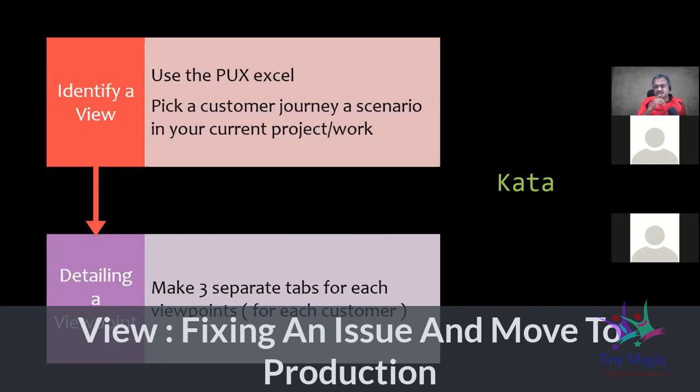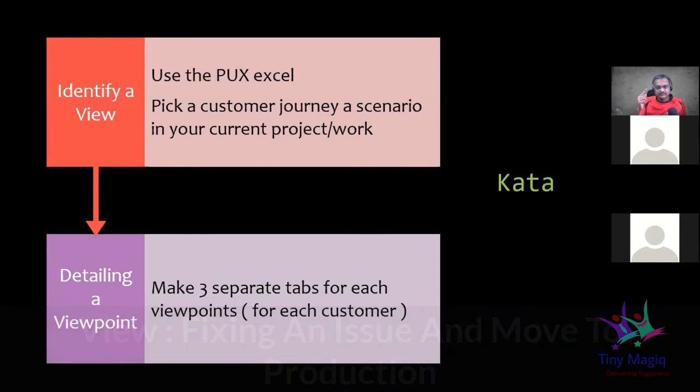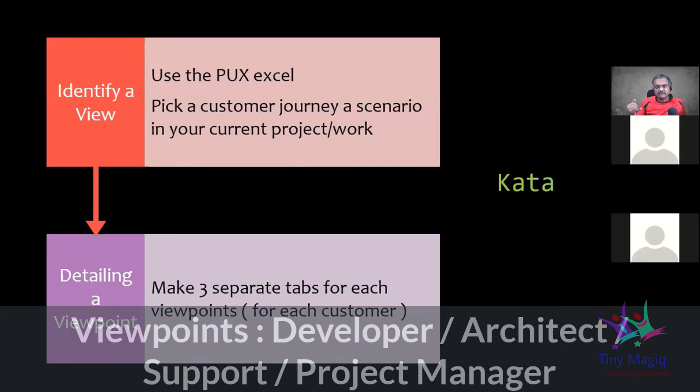The journey is going to be, an issue is raised, how a bug is fixed and moved to production. So that would be the customer journey. The different viewpoints would be from a developer perspective, from an architect perspective, from a level 2 or level 3 support who is raising that issue.